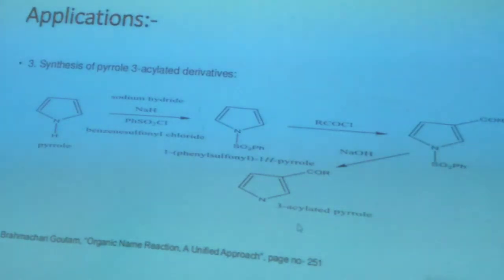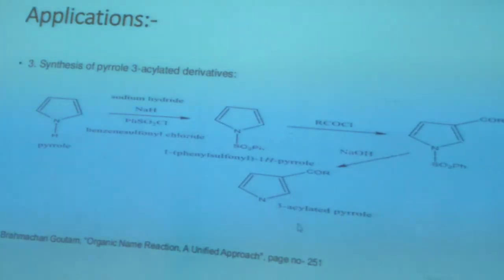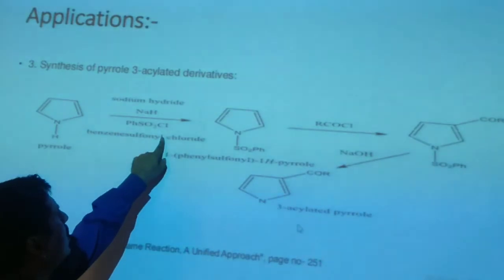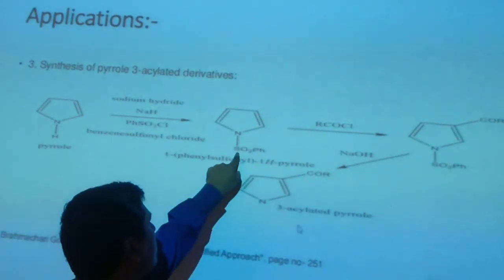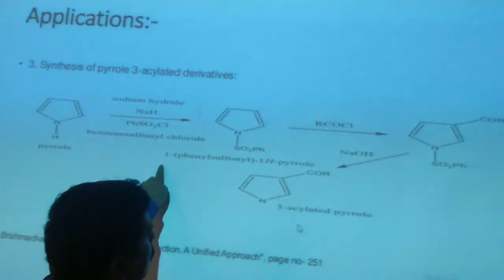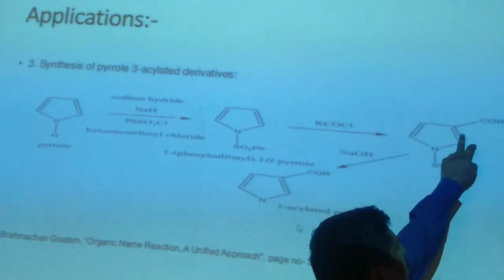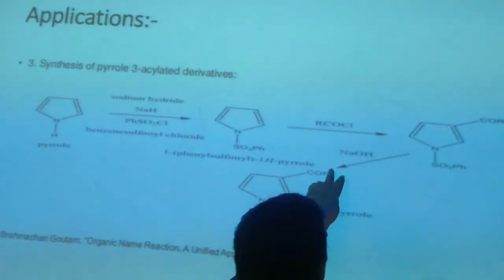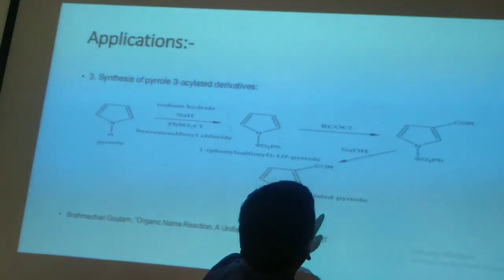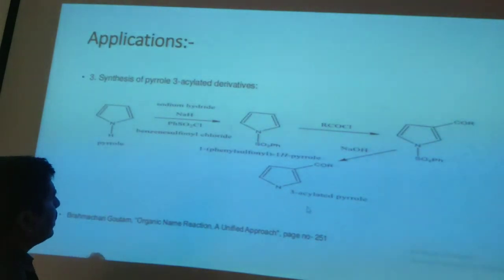Pyrrole 3-acylated derivatives can also be synthesized from Friedel-Crafts reaction. Pyrrole reacts with benzene sulfonyl chloride, so the benzene sulfonyl linkage will get attached and HCl will be removed as a byproduct. On reaction with acetyl chloride, the acyl group will get attached to the third position, and on reaction with NaOH, the benzene sulfonyl group will be removed and the new structure formed is the pyrrole 3-acylated derivative.